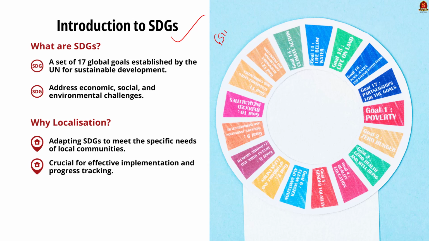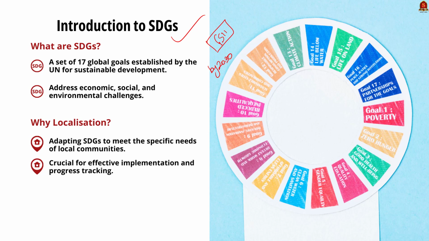Now let me read out the question for you. Sustainable Development Goals (SDGs) are a global effort that has one major objective: achieving a better future for all. If India is to achieve its goal by 2030, it must build a mechanism for effectively localizing the SDGs. Discuss. See, this is a very straightforward question which asks you to discuss the need for localizing the SDGs in India. So in the main body of the answer, firstly you can write about the steps taken by India for localizing SDGs, and in the second part you can write about the challenges in doing so.